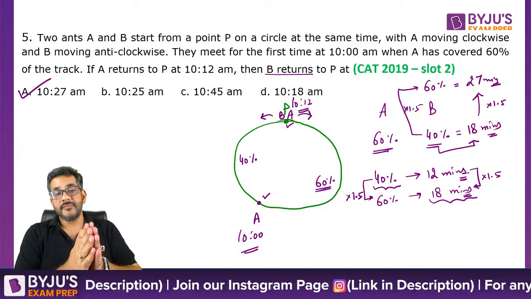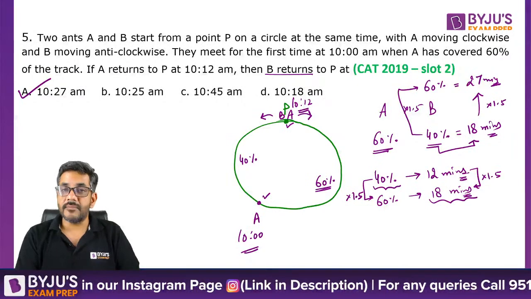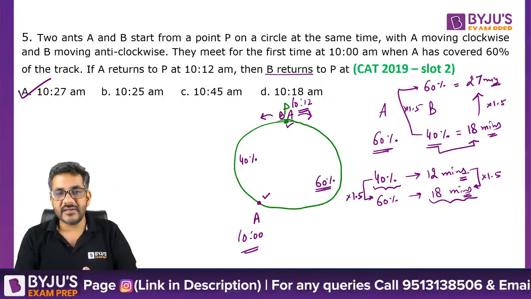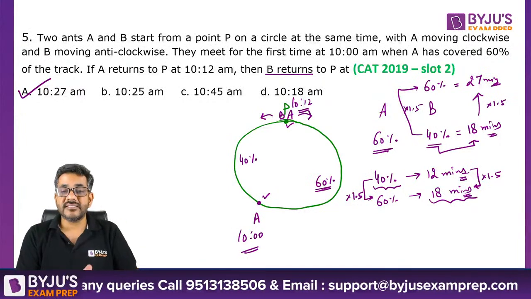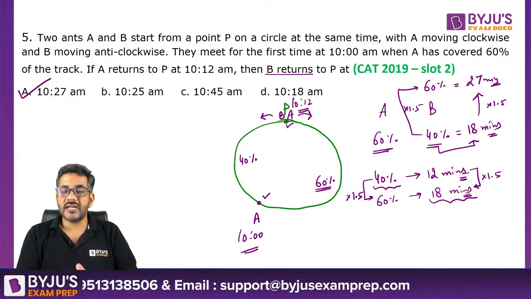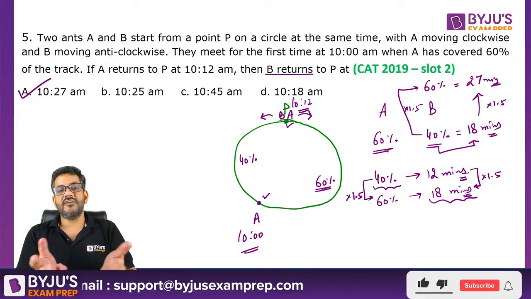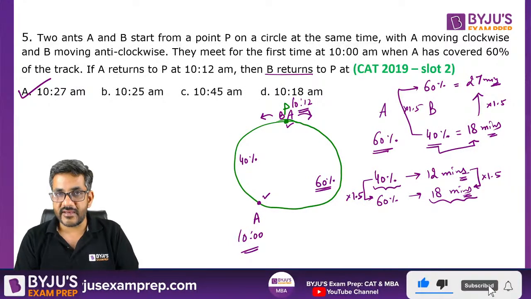अब उसके बाद A reached the finish line in another 12 minutes. तो A ने तो बचा हुआ 40% किया. So he covered 40% in 12 minutes. इसका मतलब उसने जो पहले वाला 60% किया होगा, he must have done that 60% in what time? 1.5 times of 12. That is equal to 18 minutes.